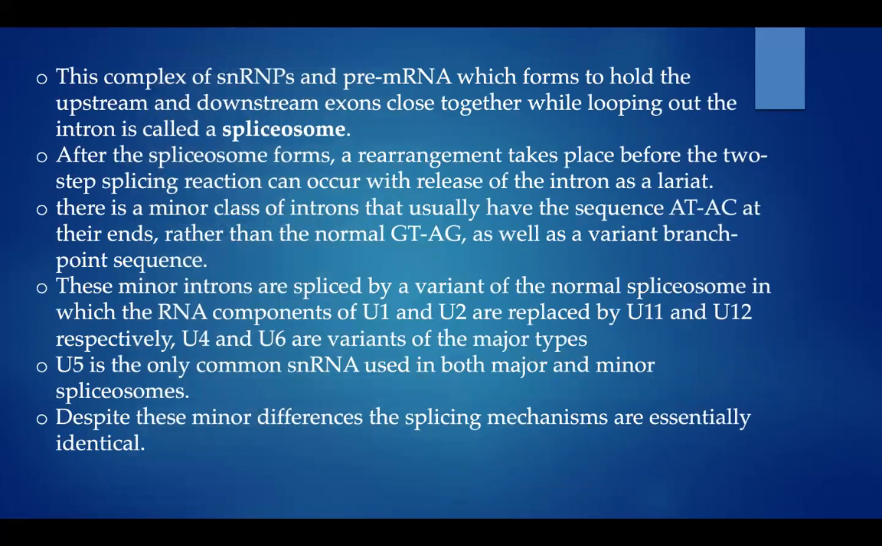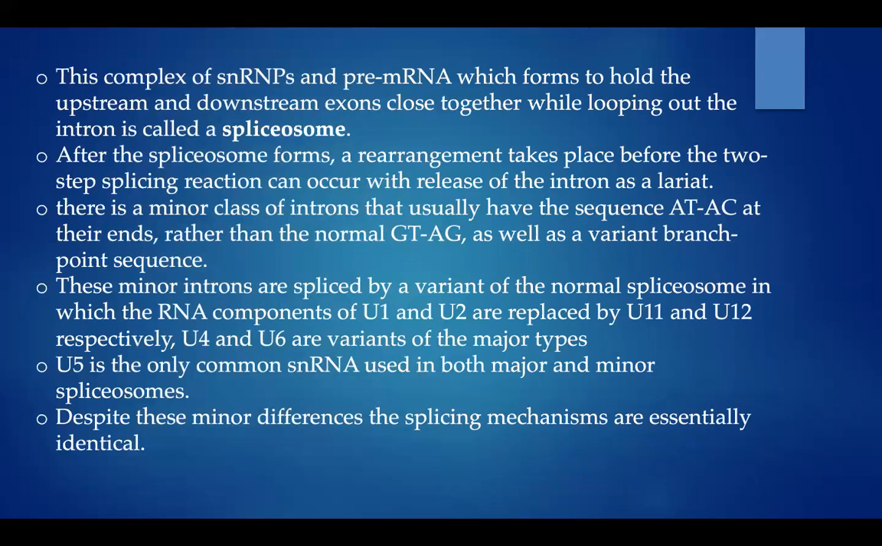This complex of snRNPs and pre-mRNA, which forms to hold the upstream and downstream exons close together while looping out the intron, is called the spliceosome. After the spliceosome forms, a rearrangement takes place before the two-step splicing reaction can occur, which releases the intron as a lariat. There is a minor class of introns that usually have the sequence AT-AC at their ends, rather than the normal GT-AG, as well as variant branch point sequences.